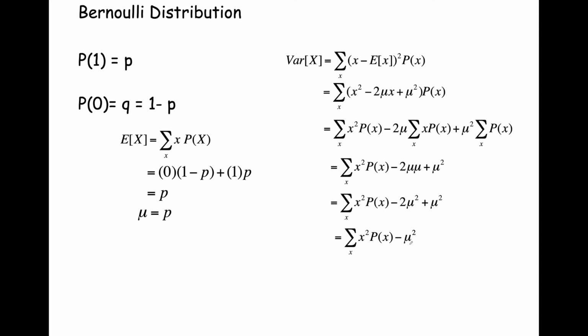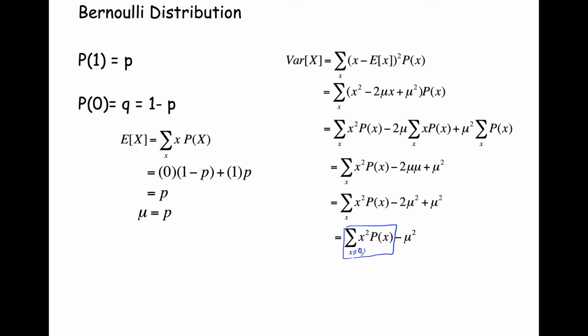Okay, so now that we've done that, let's take a look at this. We have this first term here, this sum for all x squared p of x, and then we have this minus the second term. So let's evaluate this first term, instantiating all those values of x, success and failure.